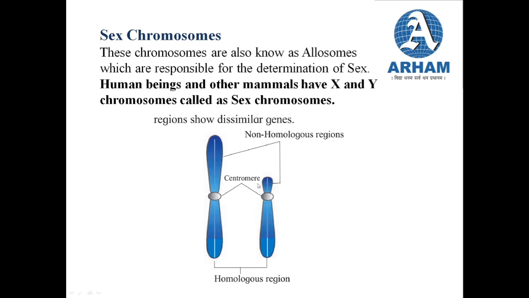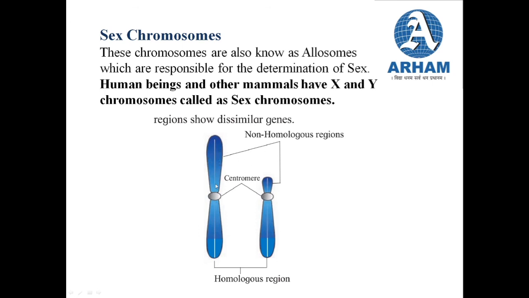So that is the reason the Y chromosome is considered to be genetically inactive, and the X chromosome is considered to be genetically very active. Now both the X and the Y chromosome have a homologous region and a non-homologous region.